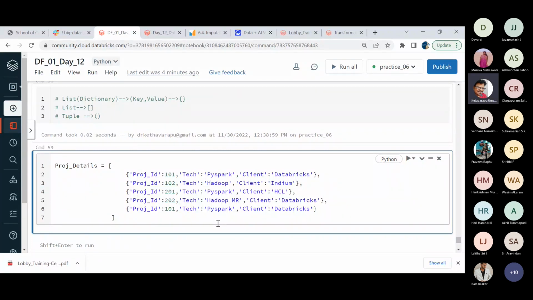Now we are having some other project for the mid-level members, and I'm having maybe Hadoop MapReduce. And here you need to have maybe HDFS, Hive kind of thing, assume that. So some description related to the technology. The client-wise Hadoop MapReduce, so I can give this as some client. And the third thing, however, we're having the 301 technologies like this, maybe MLlib with PySpark, client is database solver.